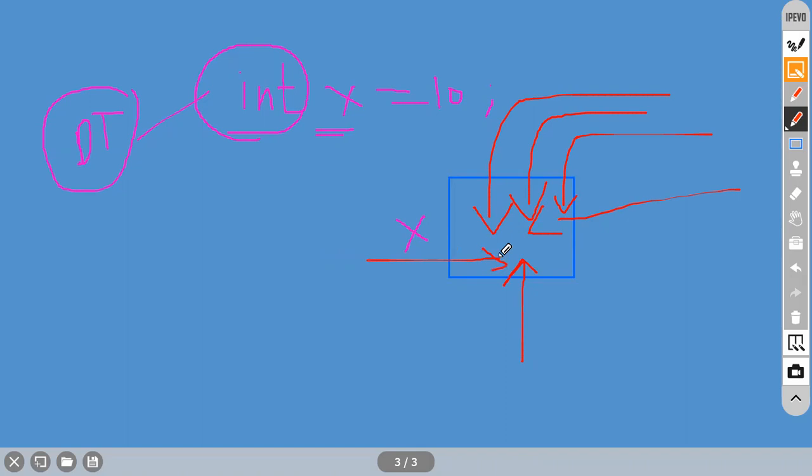But if you do like this, what happens? Some kind of mixing will happen. You will not understand what kind of data I am storing in this particular container. That is the problem. Is everyone understanding? What kind of data I am storing in this particular container, you will not understand.